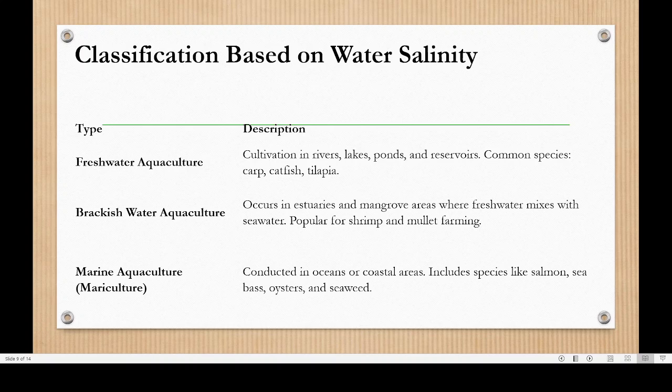In such areas where fresh water mixes with the sea water, we are finding brackish water, like shrimp farming, prawn farming, mullet farming. All these fishes require brackish water, so they are ideal. Then marine aquaculture. Marine aquaculture means in the open sea, conducted in ocean or coastal area, with species like salmon, sea bass, oyster, seaweed. All these prefer marine aquaculture. It is also known by the name mariculture.